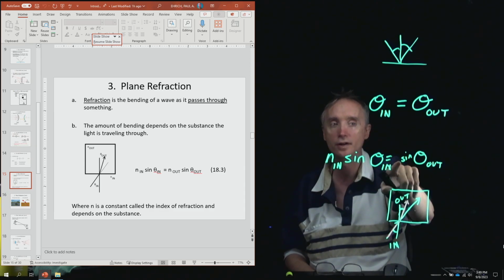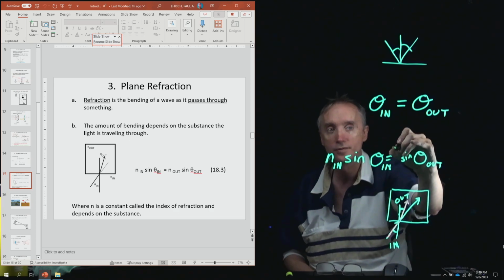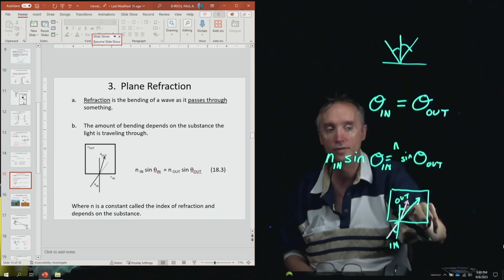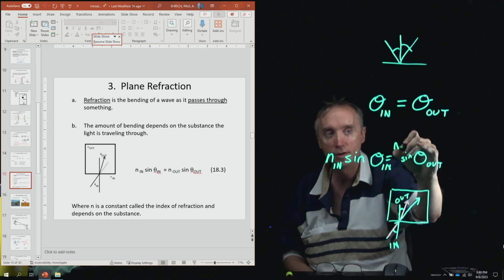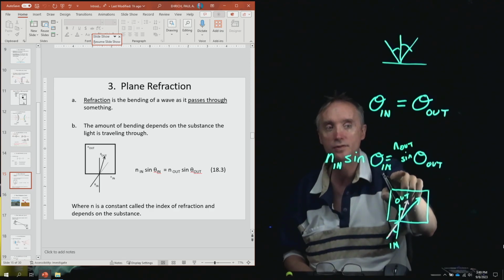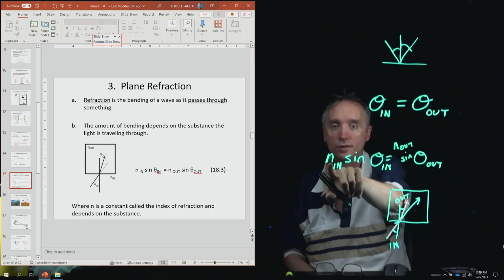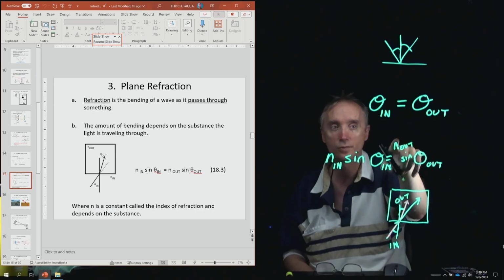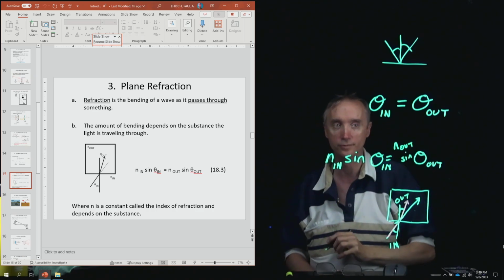Well, we need to have another constant over here. So this would be the index of refraction for this material, and I'm going to put N out. So we've got the index of refraction of the material where the light is going in, and then the index of refraction where the light is coming out.